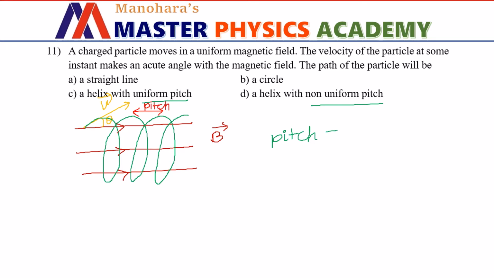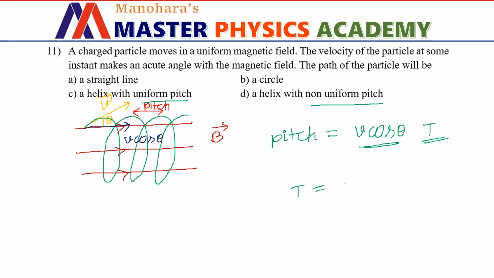It is going to be v cos theta times t. What is v cos theta? That is the component of velocity of the charged particle along the direction of the magnetic field. And what about t? T is the time period of rotation.